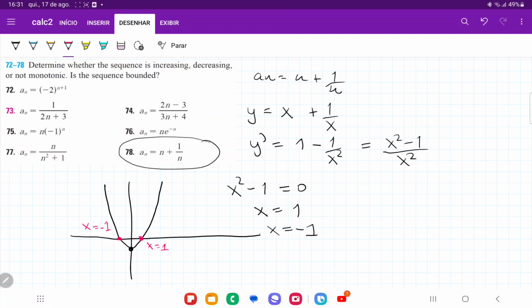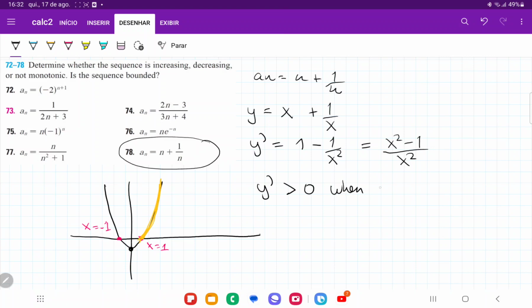You can do this using the critical points, right? But since I've already done that, I'm just going to show a different perspective, a graphical perspective. So we can see here that y prime is going to be positive whenever x is greater than 1, right? Because if x is greater than 1, we're going to be over here where all of this stuff is above the x-axis.